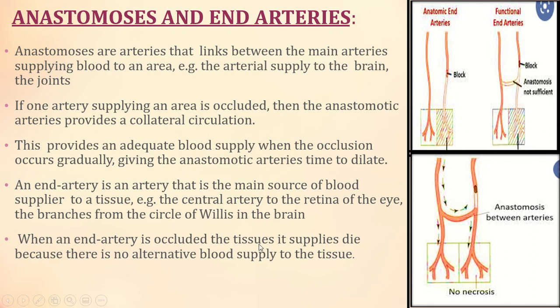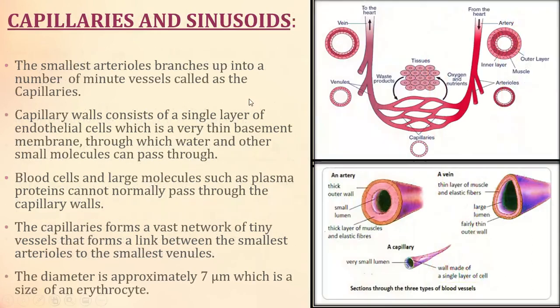When an end artery is occluded, the tissues it supplies die because there is no alternative blood supply to the tissue. Here you can see the block is occurring, so anastomosis is provided, but there is no adequate blood supply in the end arteries, so the tissue dies and necrosis occurs. This is just given as information.